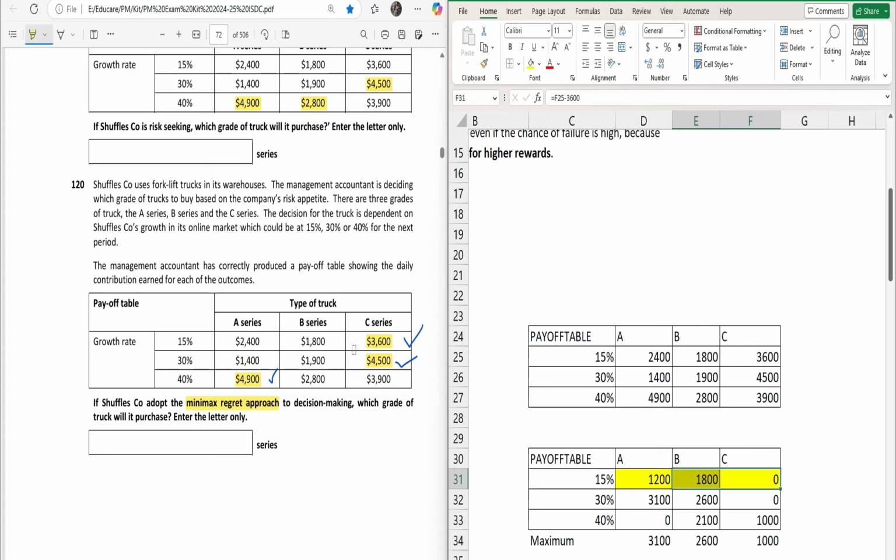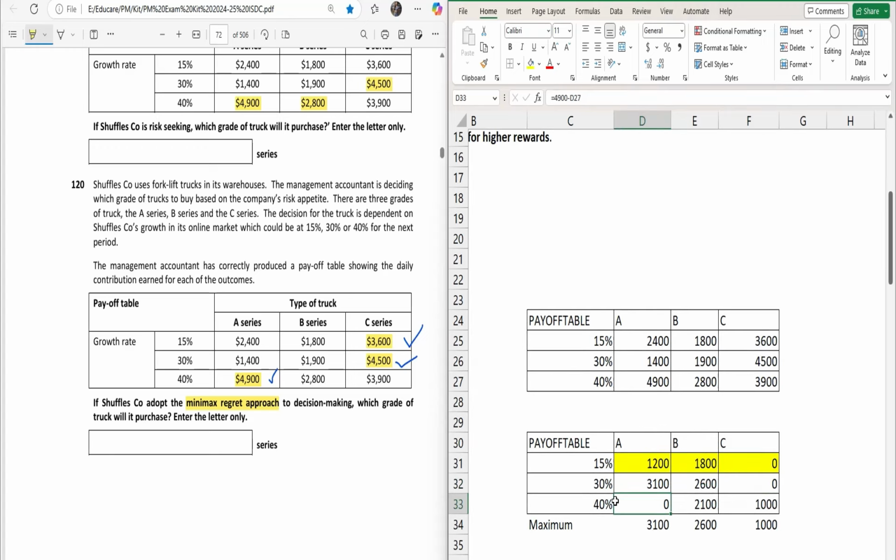But now let's move toward the 30%. If we have chosen series A trucks that will give 30% growth, in that case, the value is 1400. But the maximum value in this growth is 4500. So how much do we lose? 3100. But if we choose series B in the 30% growth line, we will earn 1900. But how much do we lose again? Because the maximum is 4500, we lose 2600. But if we choose series C in this line, no regret. Similarly, for the 40%, I have done it. So now this is the regret table we have prepared.